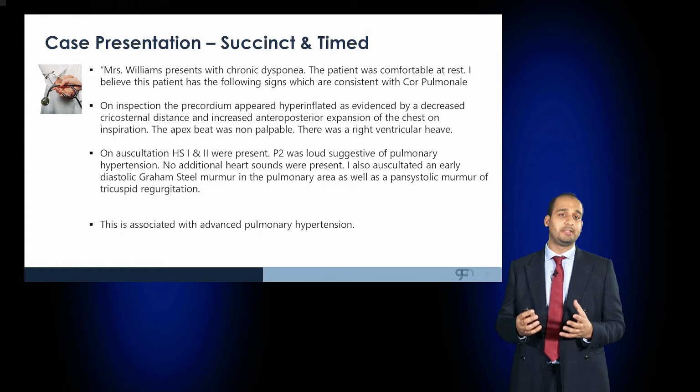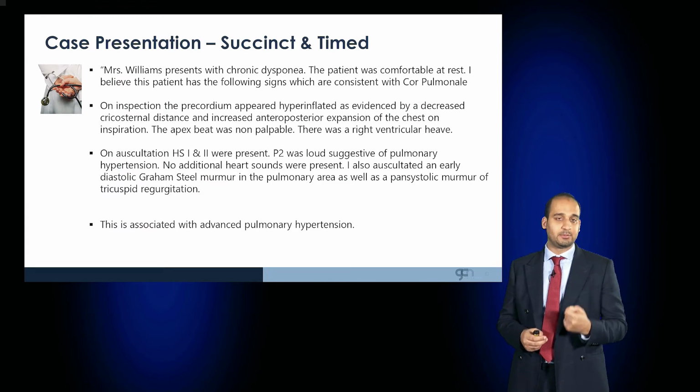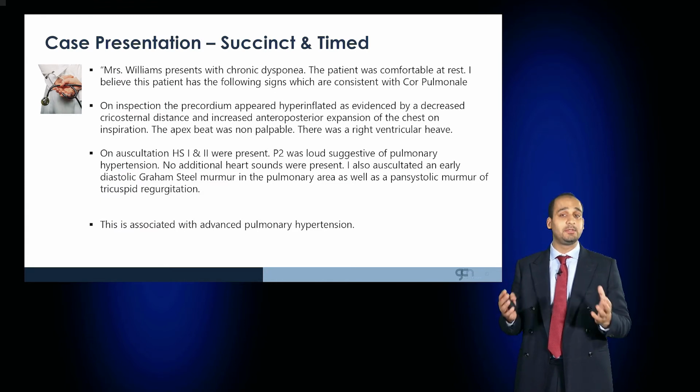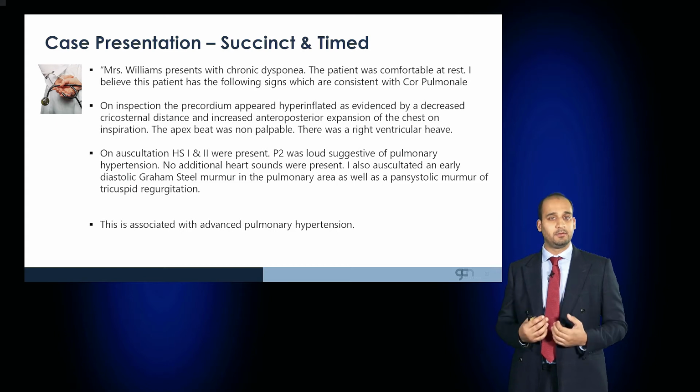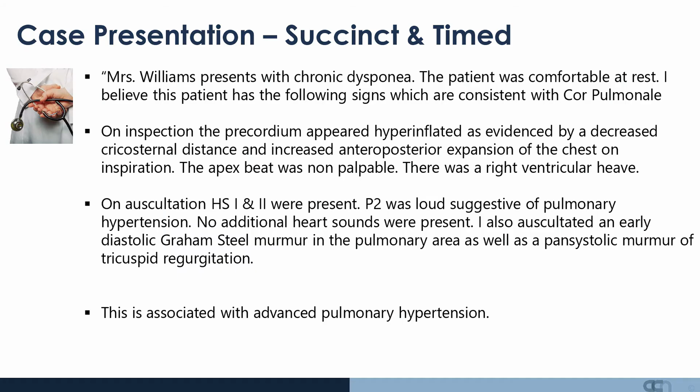So putting all of this together, to present the case, we would say Mr. or Mrs. Williams presents with chronic dyspnea. The patient was comfortable at rest, and I believe the patient has signs consistent with cor pulmonale. On inspection of the precordium, which appeared hyperinflated, as evidenced by a decreased cricosternal distance and an increased anteroposterior expansion of the chest, I also noted the apex beat was impalpable, and I noted a right ventricular heave.